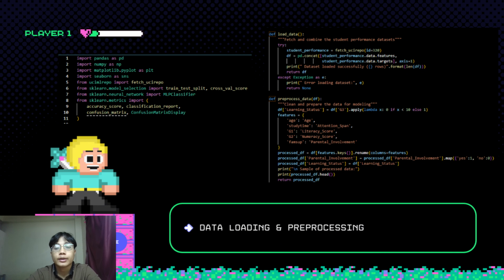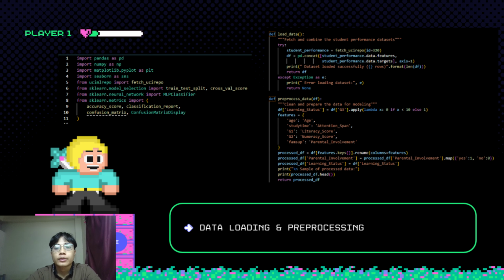Next, we define a new binary target variable called learning status. If a student's final grade G3 is below 10, they are labeled as at risk, which is 0. Otherwise, they are on track, which is 1.